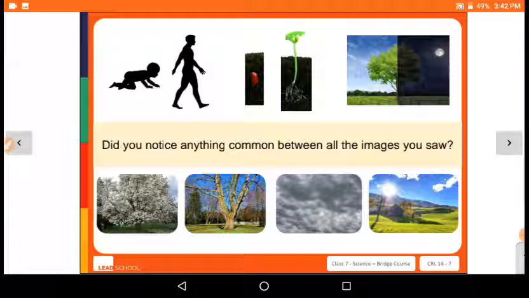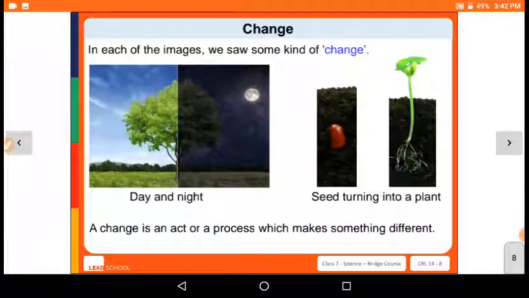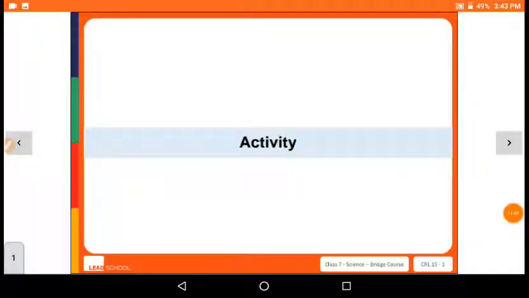First a change in human being, change in plant, change in day, change in season, change in atmosphere. So in each of the images we saw some kind of change, day to night, seed turning into plant. A change is an act or a process which makes something different. So now let's try an activity.